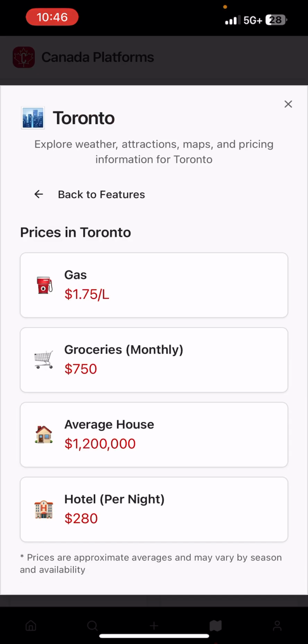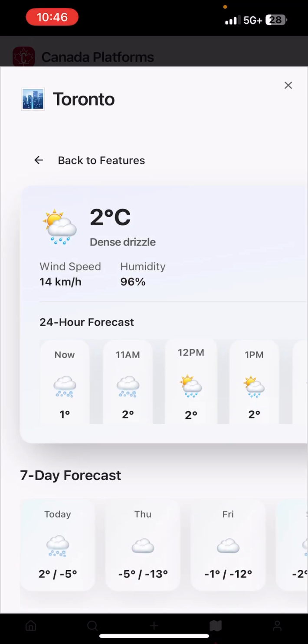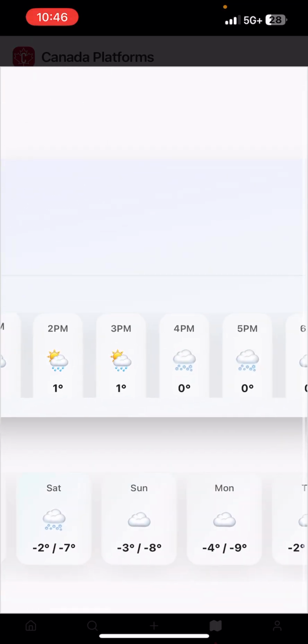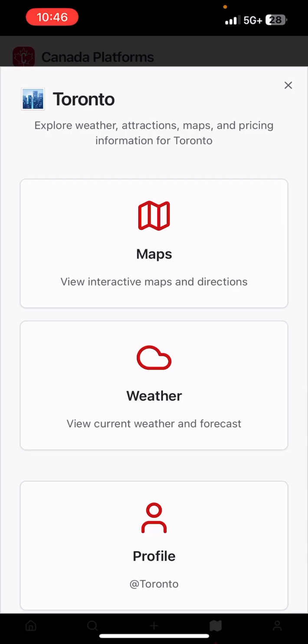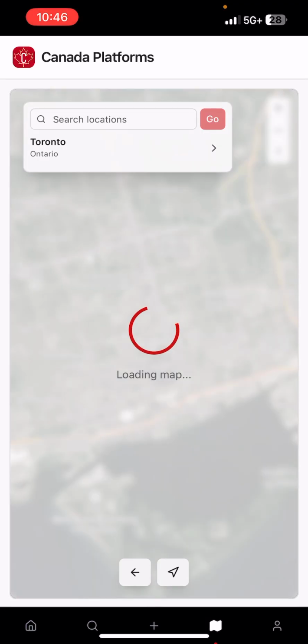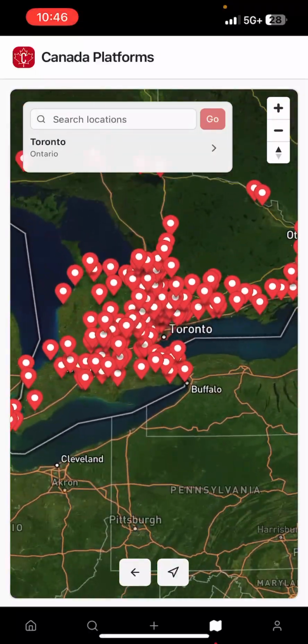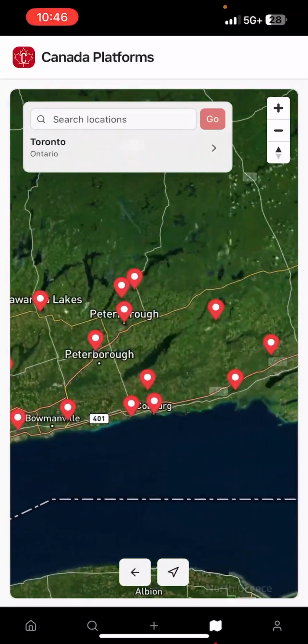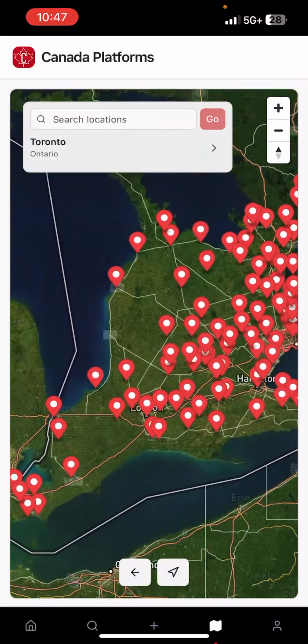So the prices are just very basic right now. Average prices in the city. You can check out real-time weather, 7-day forecast, 24-hour forecast, and then go to maps, and you can see almost every single city in the nation will be added. Like, we're going to add every single city in the nation.